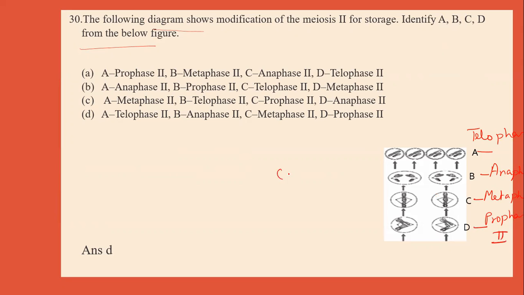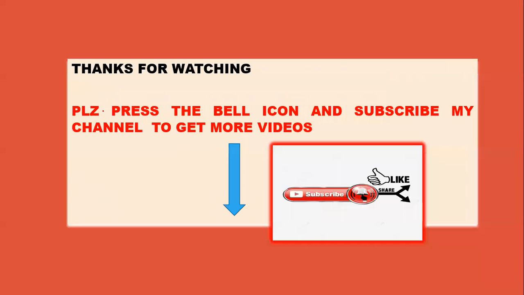So this figure is showing the cell division. And these are the different phases: telophase, anaphase, metaphase, and prophase. So option D is the correct answer.